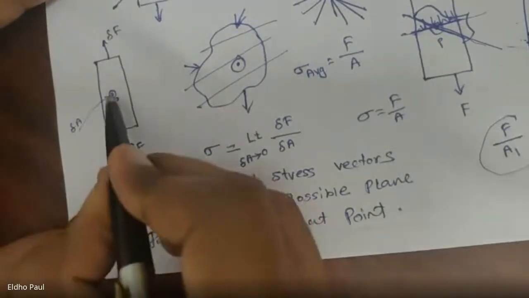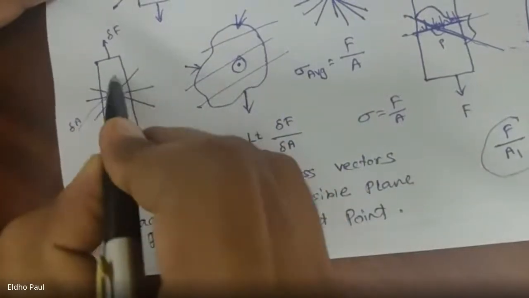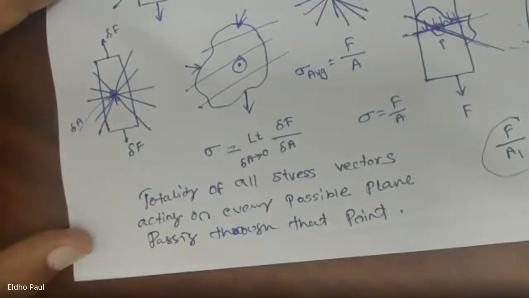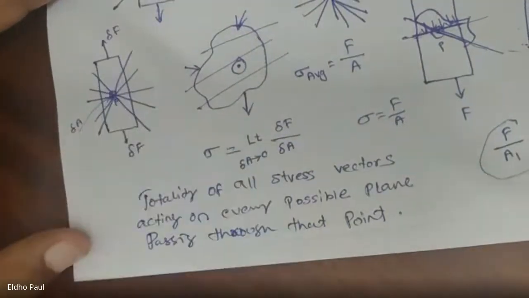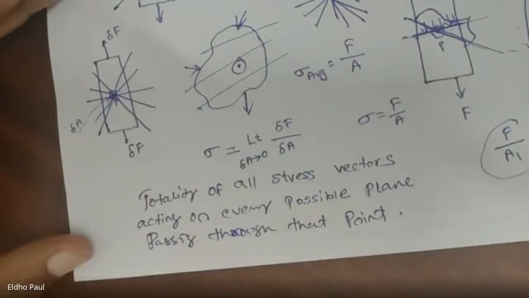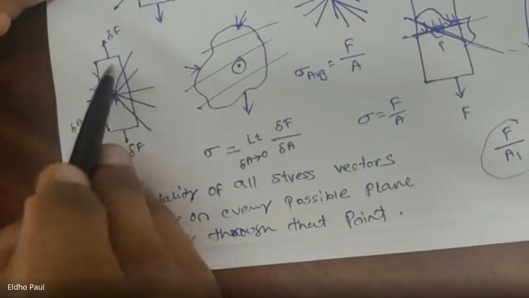In this point, I can draw an infinite number of planes passing through that point. And on each plane, the stress values are different. Then there will be an infinite number of stress values at this point P. And the stress at that point P is the totality of all the stress values.